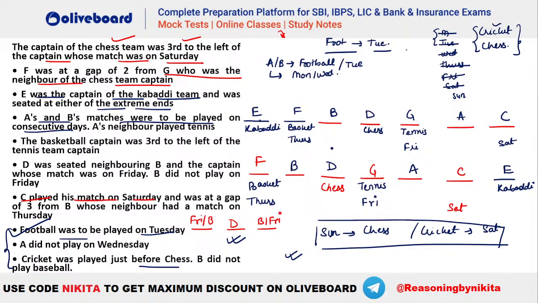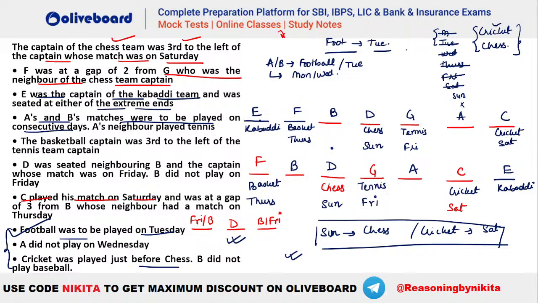I hope this is clear. So you can see Sunday is chess, so this is your Sunday, and cricket is your Saturday. That means C will be your cricket here. Okay, this is going to be your cricket. So this is cricket and Sunday is chess. Okay. Now we are left with this Tuesday, right? We know that A is not playing. No, Tuesday has to be there. So A did not play on Wednesday, right? That is already known. And you can see in the first case, A cannot be Wednesday, right? You can see A cannot be Wednesday.